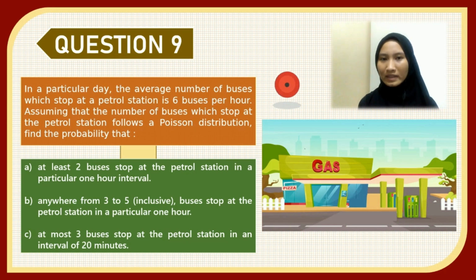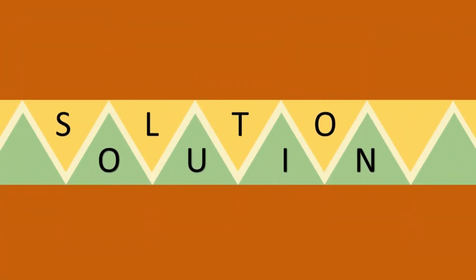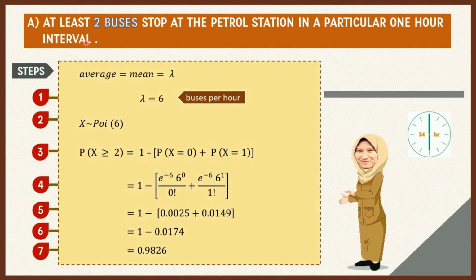Average is 6 buses and the time interval is an hour. So now let's take a look at the first question. For question A, at least 2 buses stop at the petrol station in a particular 1 hour interval.